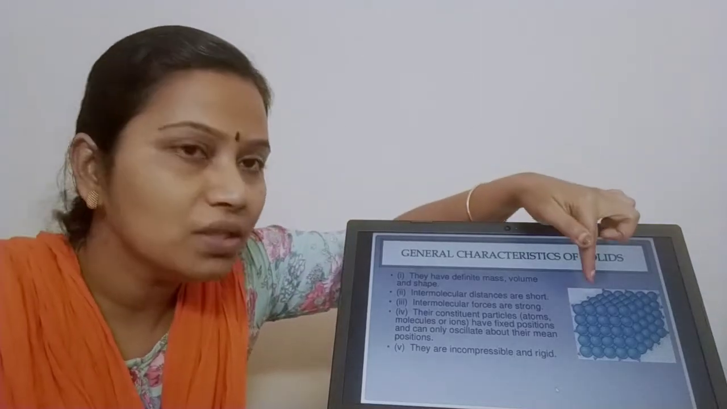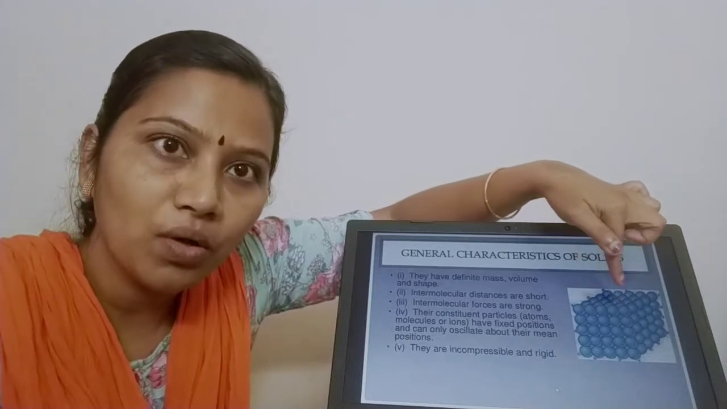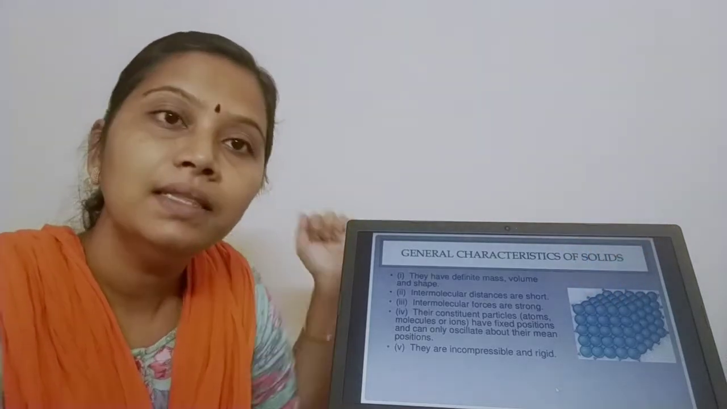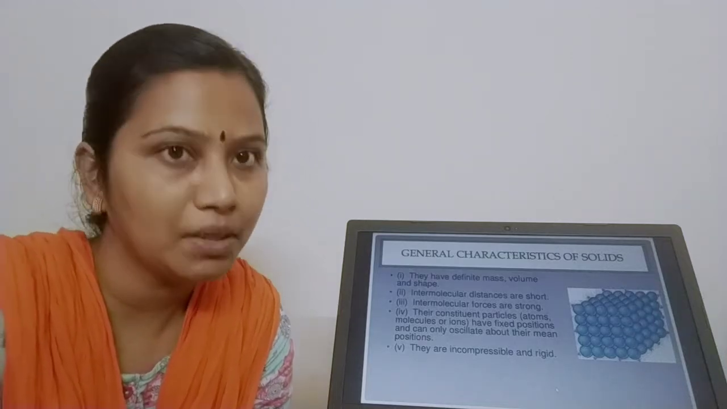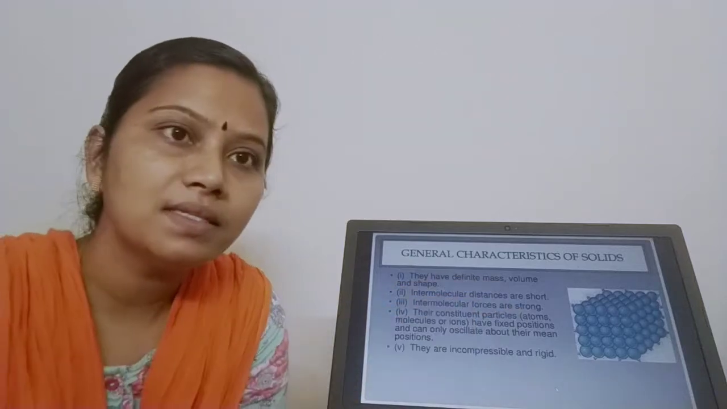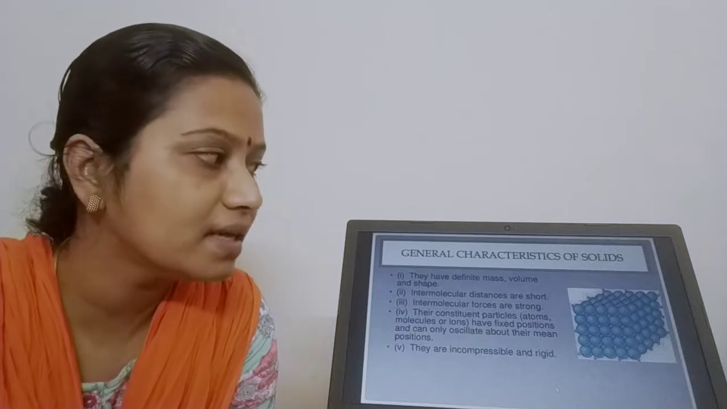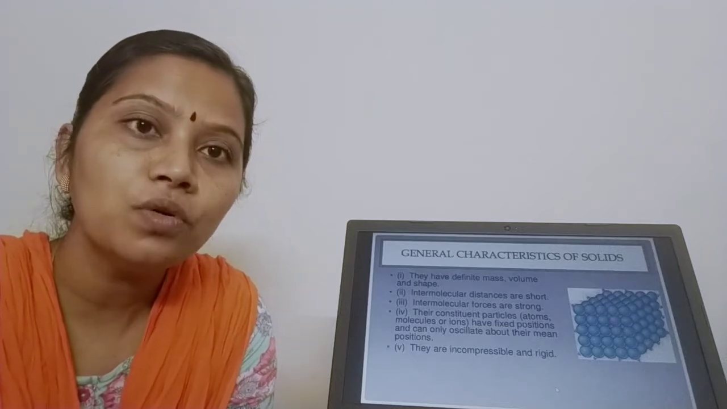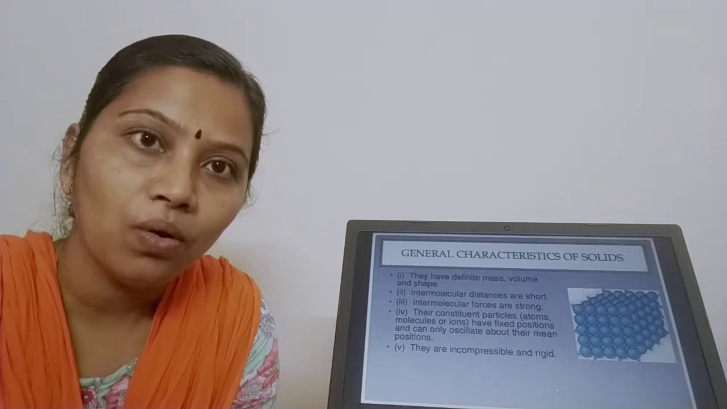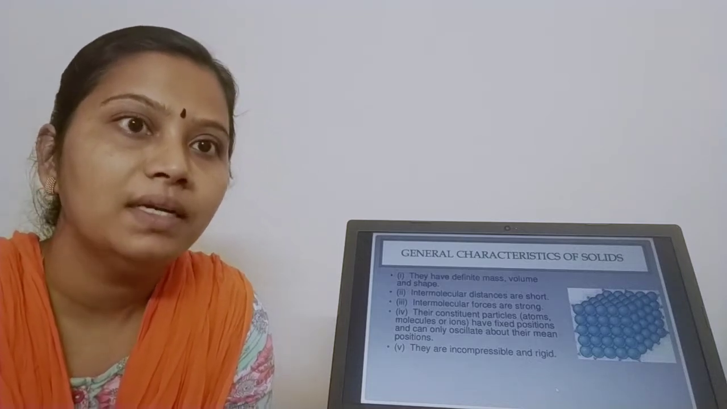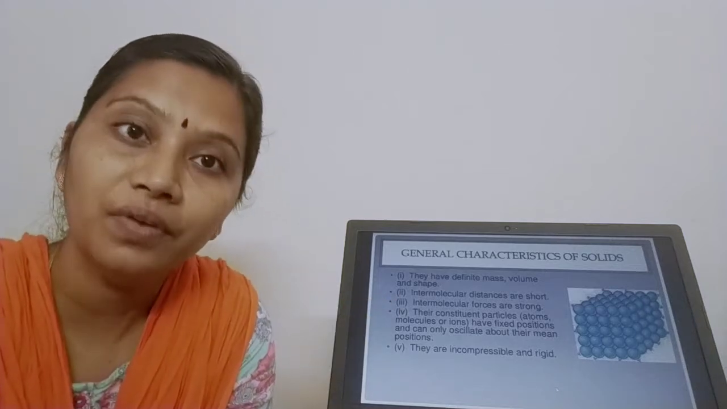Can you see this picture? The solid is made up of individual particles. These balls are individual particles. These individual particles can be an atom or a molecule or an ion. See how the particles are, children, in the picture. The particles are held very tightly. The particles are held very tightly means the force of attraction between the particles is very strong. I can otherwise say the intermolecular distance is short but intermolecular forces are very, very strong.